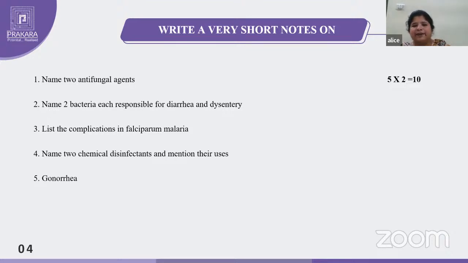Last question is gonorrhea. Gonorrhea is a disease. If they ask it commonly, they are not mentioning pathogenesis or laboratory diagnosis, not like that. They gave just the word gonorrhea. So this time what do you have to write? All the points you have to cover and write down. Gonorrhea is caused by Neisseria gonorrhoeae. It is a gram-negative cocci arranged in pairs, diplococci. So a small heading, morphology, 1 point.